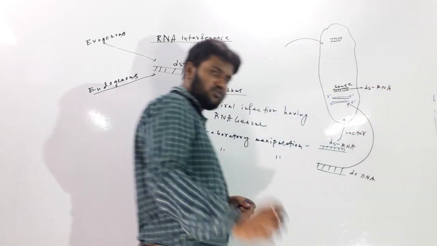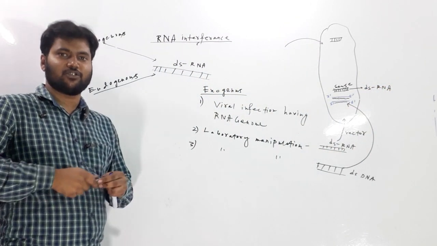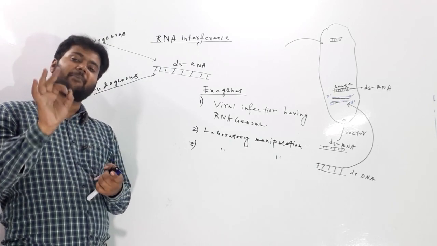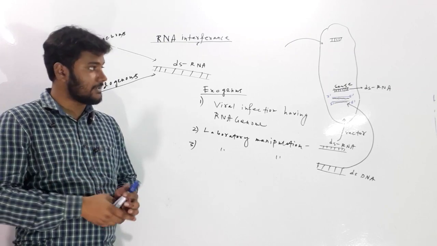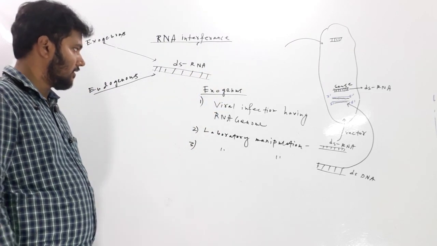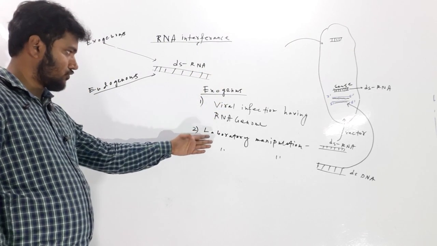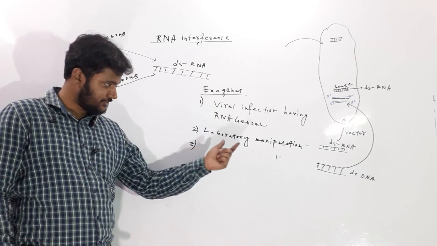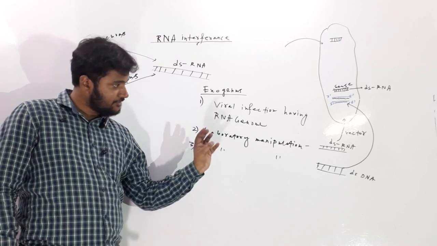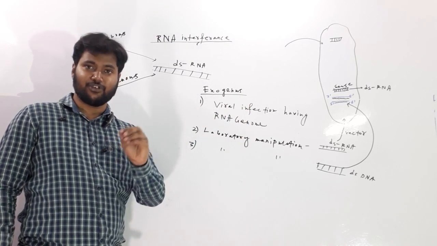So these are the exogenous sources by which double-stranded RNA may be produced inside one cell. One is viral infection; number two is laboratory manipulation of double-stranded RNA or of double-stranded DNA, inserting them inside the cell using a vector.